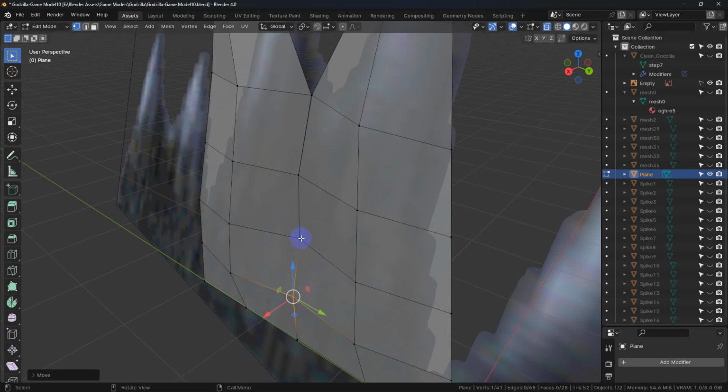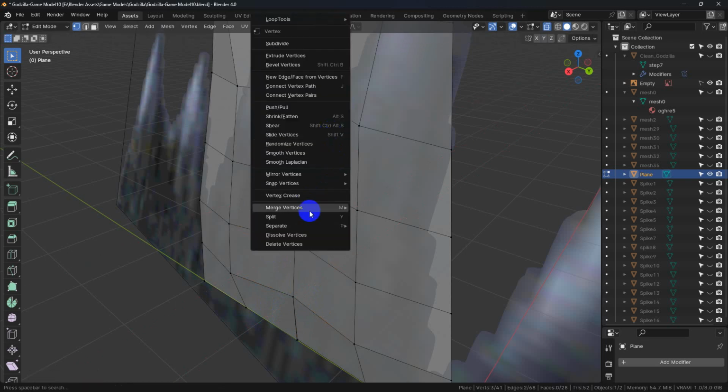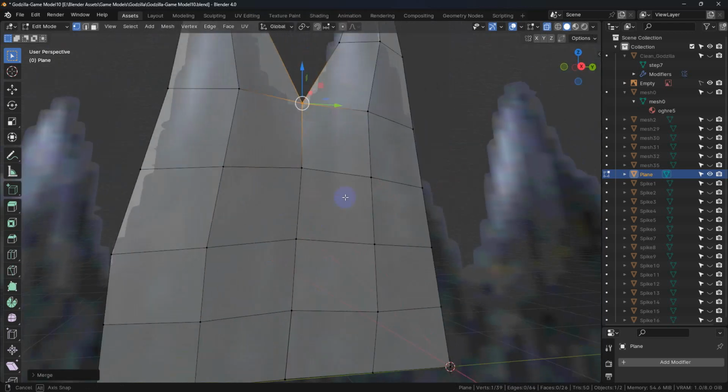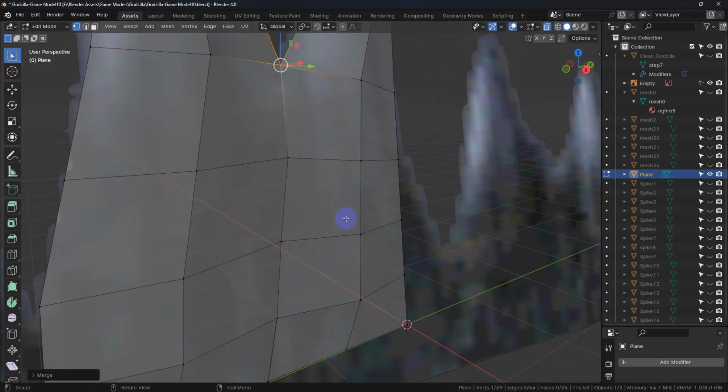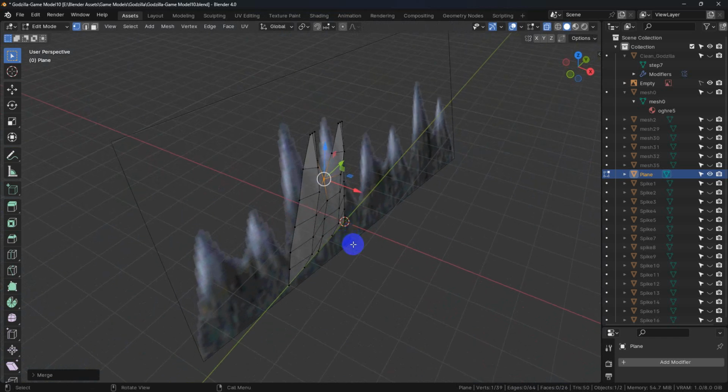So now we're going to go ahead and pull these out. And let's select all of those and we'll merge them at center. Okay, so that takes care of that.